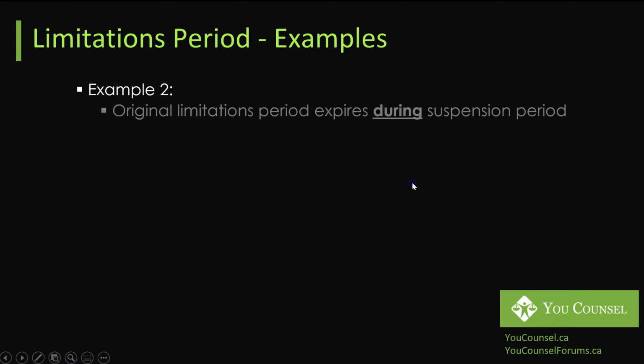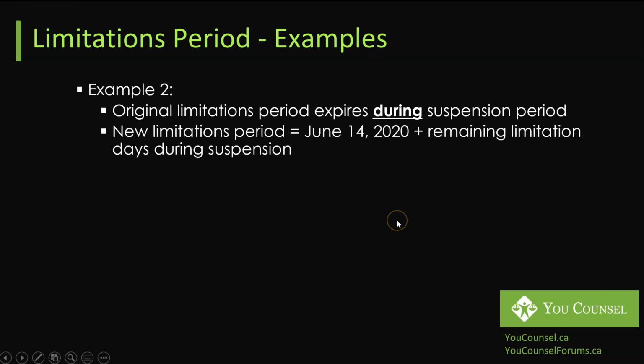Let's take another example. In this example, the limitation period was originally going to expire during the suspension period. So it was going to fall on a timeline that is between March 16th, 2020 and, in our example, June 14th, 2020. So how do you calculate the new limitations period? Essentially, you take the suspension end date, which is June 14th, 2020, and then you add the remaining limitation days during the suspension that you previously had. Let's explain that by an example.